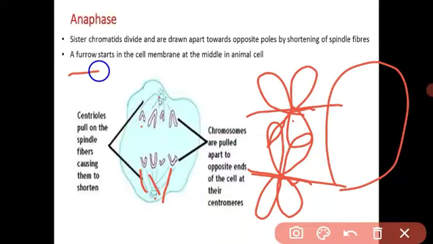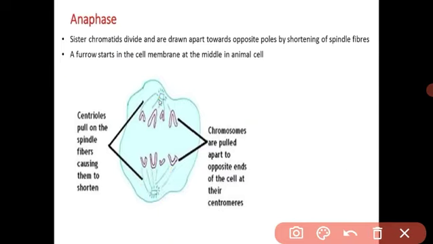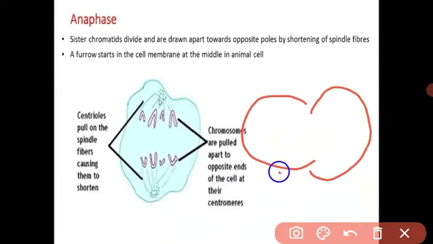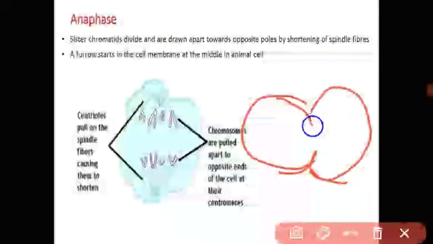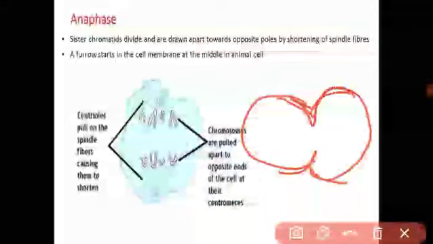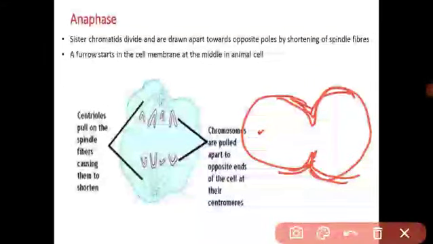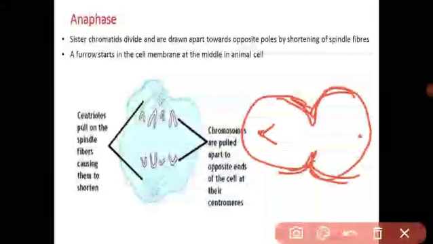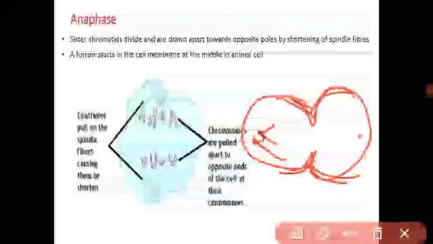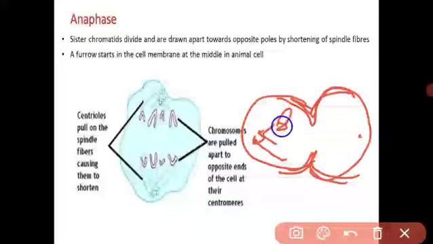Understood? And the furrow starts in the cell membrane. See, this is the cell and the furrow appears. This is called the furrow. And this is a centromere. The spindle fibers become short, and the chromosomes divide.